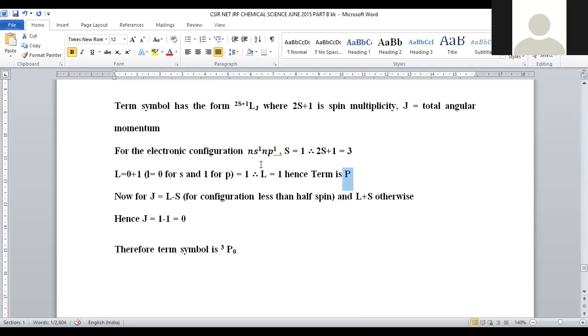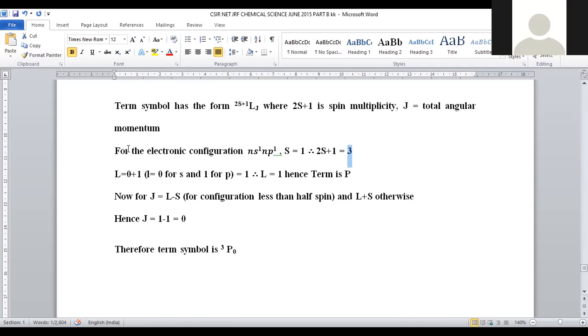L is equal to 0 is S, L is equal to 1 is P, L is equal to 2 is D, L is equal to 3 is F. In that manner, we can assign the term symbol for the atoms, right? L is equal to 1 denotes P. P is the term symbol. Then 2S plus 1 value should be the superscript. What is the superscript value? 2S plus 1 value will be 3, right? So here superscript will be taken as 3. P is the term symbol.